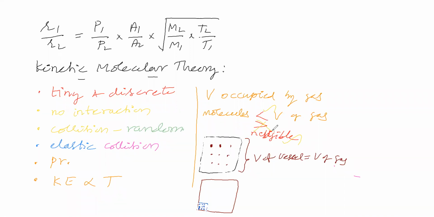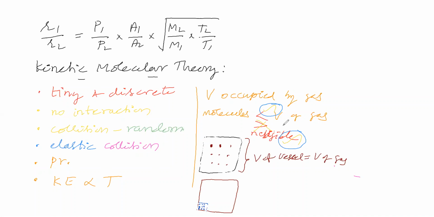One student says that volume occupied by gas molecules is less than volume of gas. Another student says negligible. So both are correct. Why? Because volume occupied by gas molecules less than volume of gas is correct. Volume occupied by gas molecules negligible to volume of gas is also correct. But volume occupied by gas molecules greater than volume of gas is never possible.